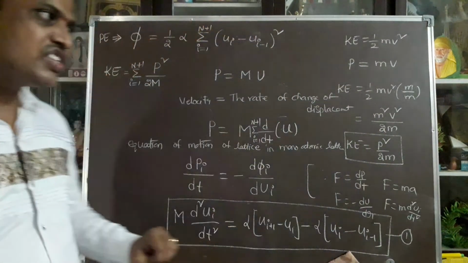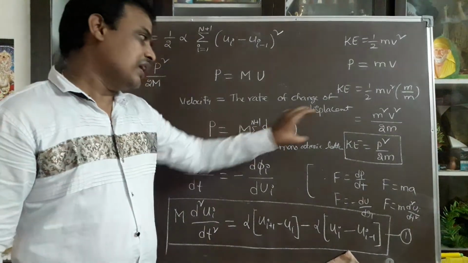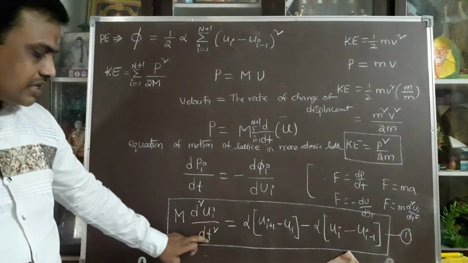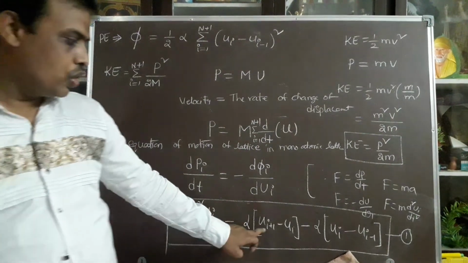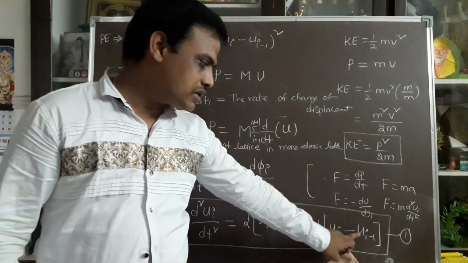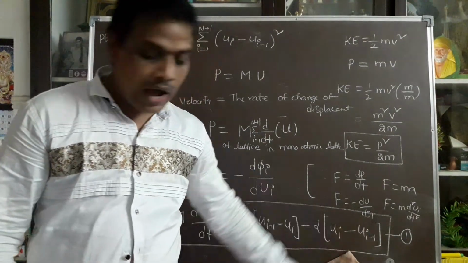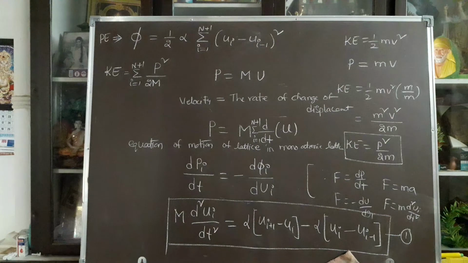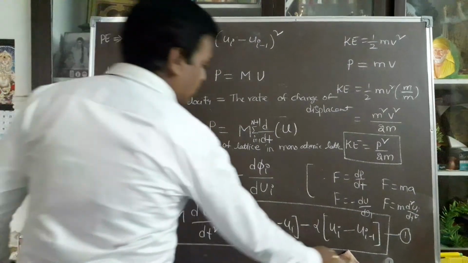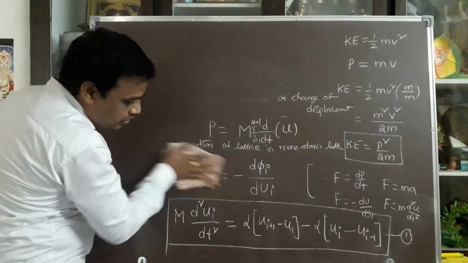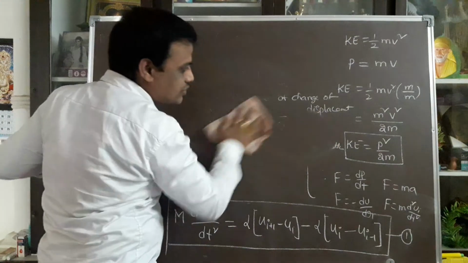Finally, you get the equation of motion of the lattice in the monoatomic lattice, which can be written as m into d square ui by dt square is equal to alpha into ui plus 1 minus ui, minus alpha into ui minus ui minus 1. That is the equation of motion of the lattice for the atom or linear structure. That equation can be taken as equation number 1.